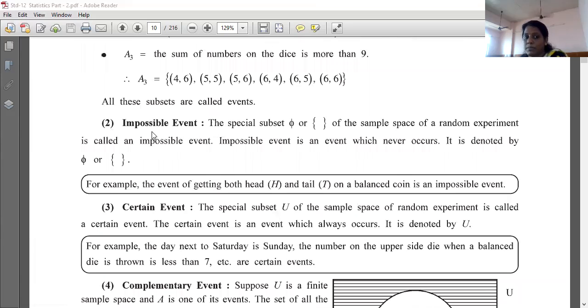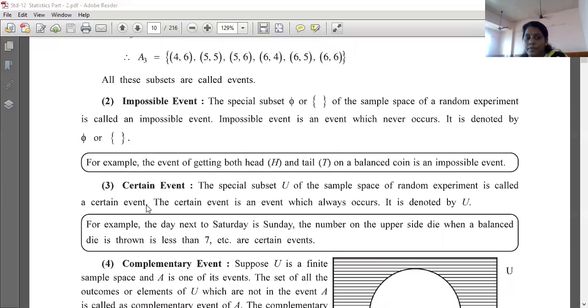Now, what is an impossible event? See, the special subset that is the null set. Null set हम ऐसे लिखते हैं, जिस set में कुछ नहीं होता that is called a null set. Null set can be written like this, as an empty set or with this symbol. The empty subset of the sample space of a random experiment is called an impossible event. An impossible event is an event which never occurs. It is denoted by this symbol, right.